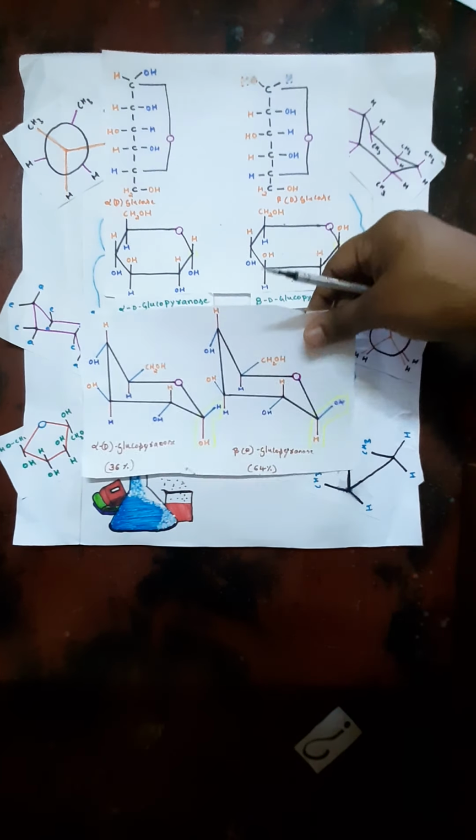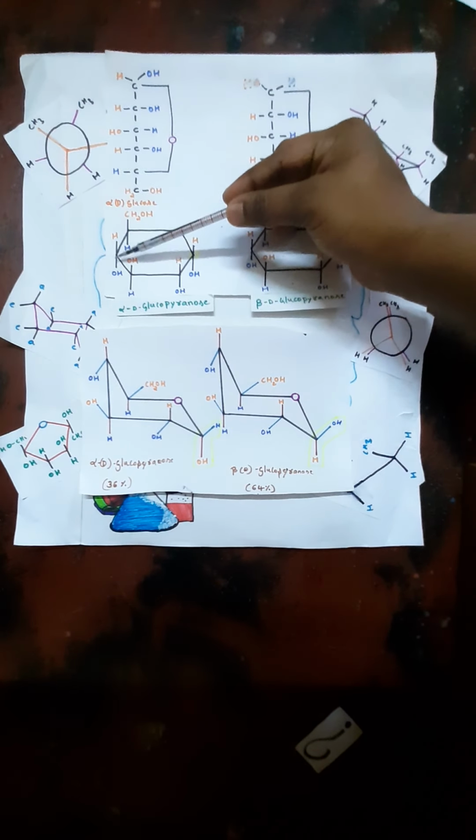This Haworth structure has some restriction on the angles, that is ring strain and stress, and it is not stable. To convert this into a stable form, it converts itself into a puckered form such as chair conformation, boat conformation and many other conformations. Now we have to convert this form into a chair conformation, which is the most stable conformation.